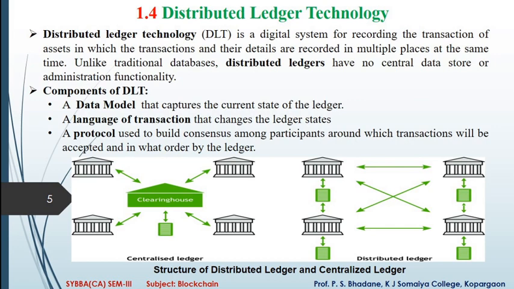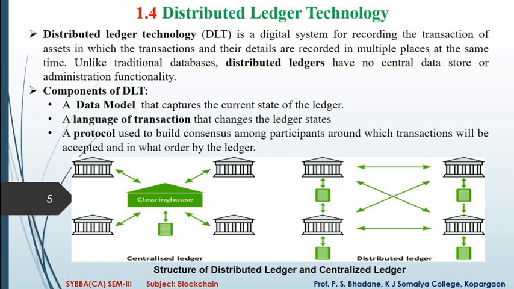The next one, distributed ledger technology. Distributed ledger technology is a digital system for recording the transaction of assets, in which the transactions and their details are recorded in multiple places at the same time. Previously you have seen how a transaction works. In distributed ledger technology it is the same thing.